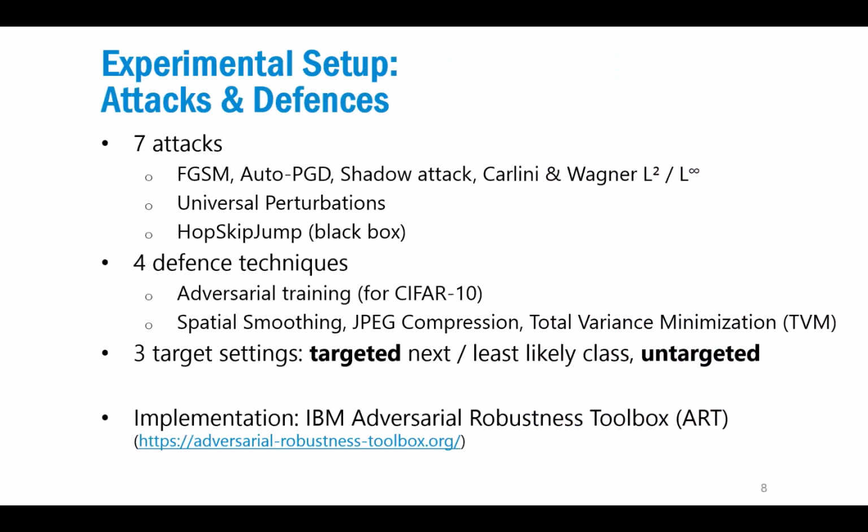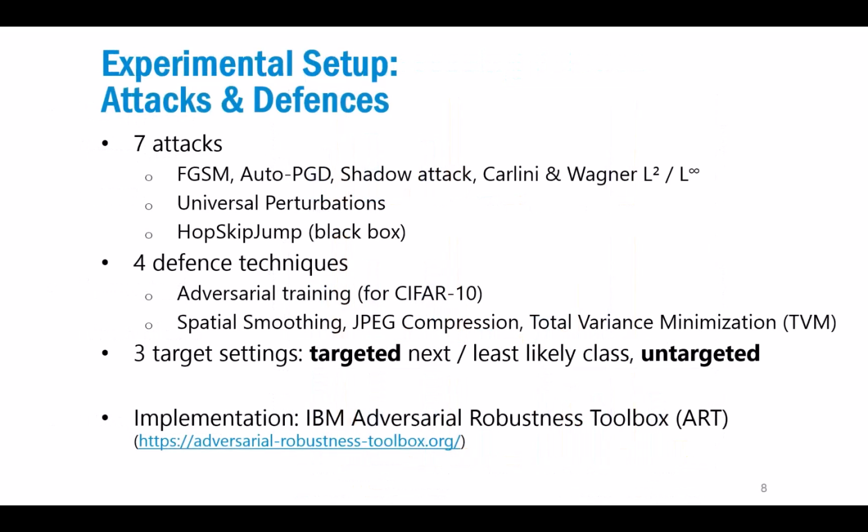We evaluated a total of 7 attacks, some very well known, such as the fast gradient sign method, projected gradient descent, and also Carlini and Wagner, which is one of the most powerful attacks because it produces very small perturbations. And then we also looked at universal perturbations, where you don't compute the perturbation per image, but just once for the whole network. And we also had one black box attack called HopSkipJump. So this is an attack that does not need information about the learned model parameters and the gradients, but basically just works with the output.